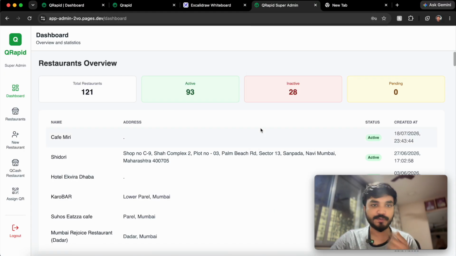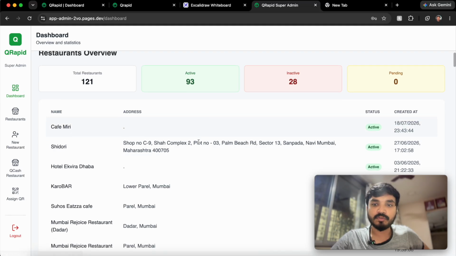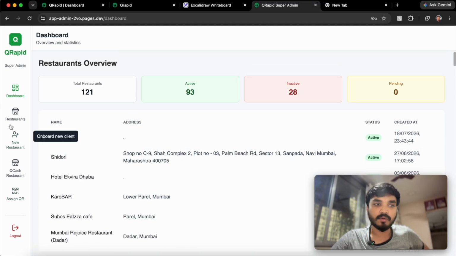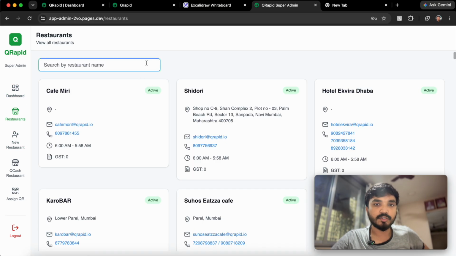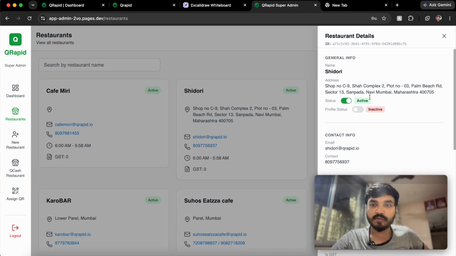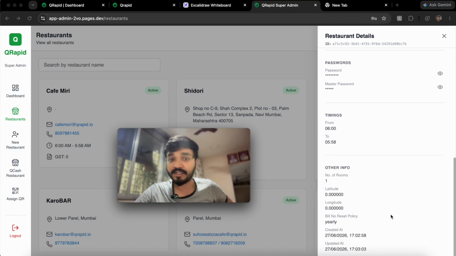So this is the dashboard which we have. You can see the number of restaurants we have, and active restaurants. Many of them closed their accounts, but they might still be in an inactive stage. Whenever we have to onboard a restaurant, this is the overview button, where you can see the overview of restaurants. Then we have a restaurant section over here. We can search for any restaurant, go inside it, see the status, active or not, and all the details, and we can also edit. So from the super admin side, we can do all these things.